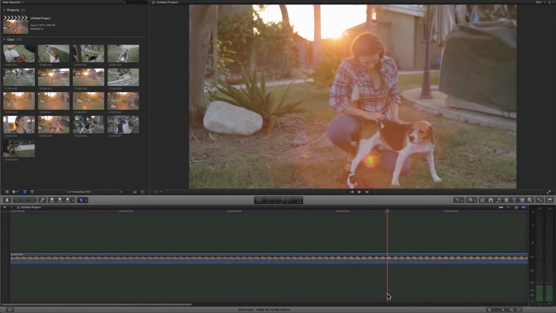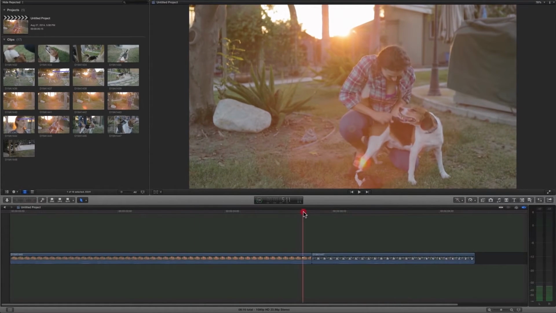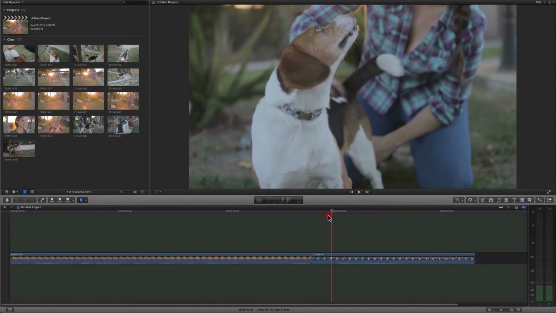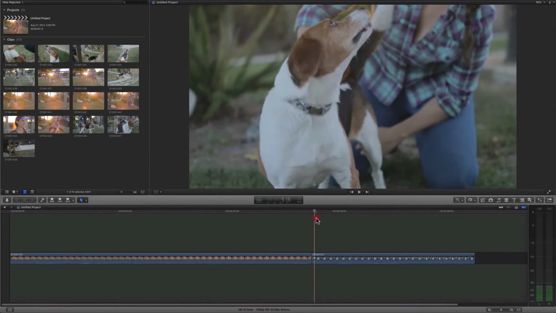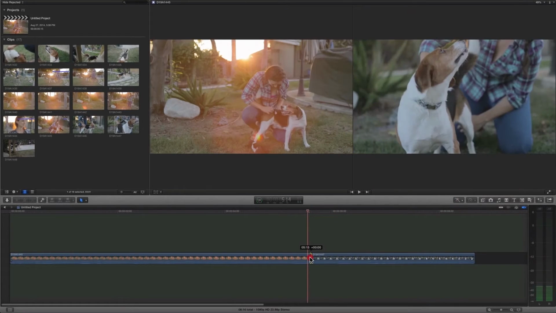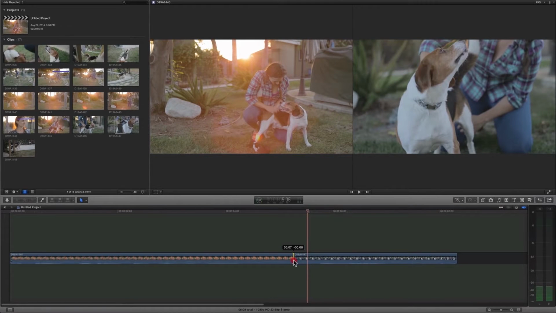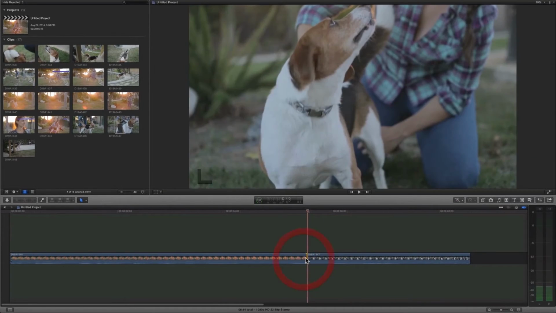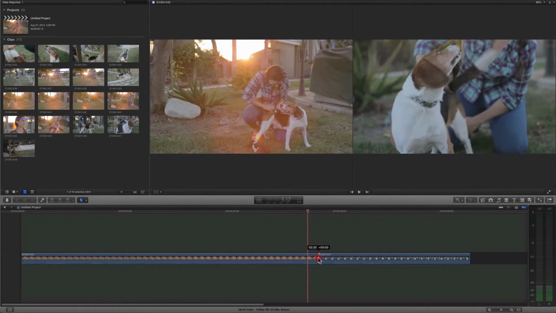Of course, you can't be expected to get your edits exactly right on the first pass, so that's where you can refine the edits within the storyline. If I select a clip, I can go in between it where the actual edit point is, and if I click and drag here, you see it changes those original in and out points, so I can really get the refined exact edit that I want.